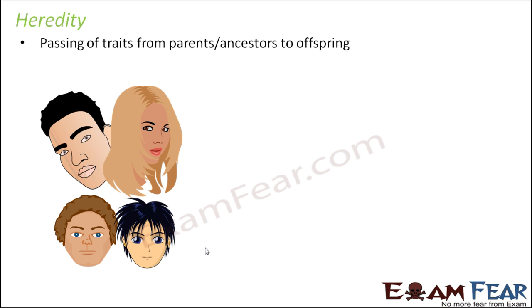Organisms possessing hereditary characteristics that are helpful get favored, and that is how genetic traits are preserved over generations after generations. Those traits which are helpful survive, and with those helpful traits, gradually you often come up with new organisms. So that's how heredity and evolution are very closely linked to each other.